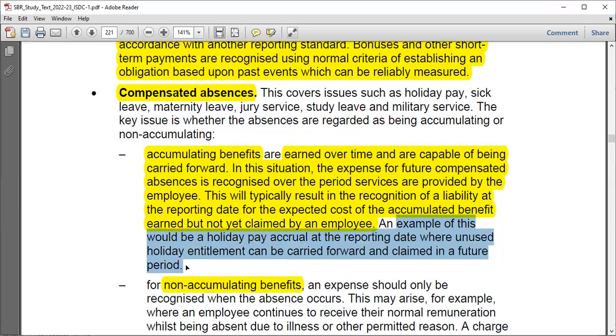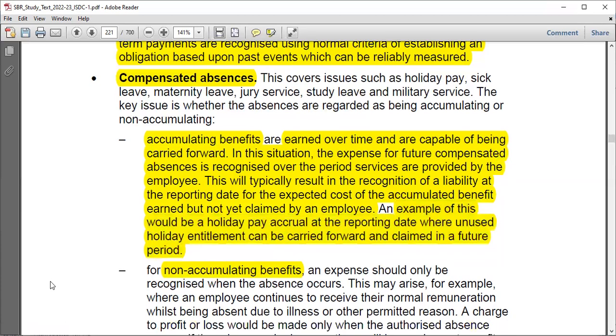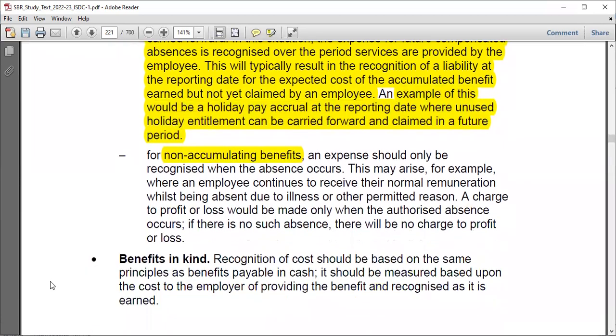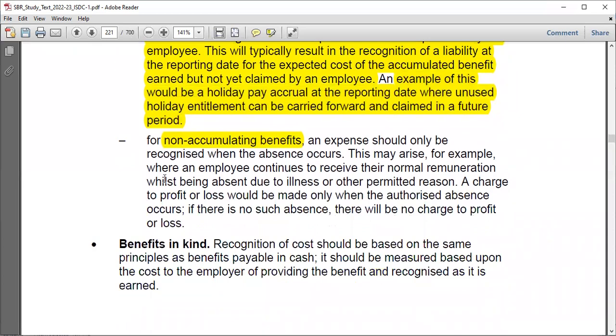So it could be accumulating or it could be non-accumulating. But also you can have something like this, where it is non-accumulating. And in this case, an expense should only be recognized when the absence occurs because it's non-accumulating. So only when an absence really occurs is when it should be included. While for accumulating, you just include that, and when you go to the statement of financial position, you include something else, right?